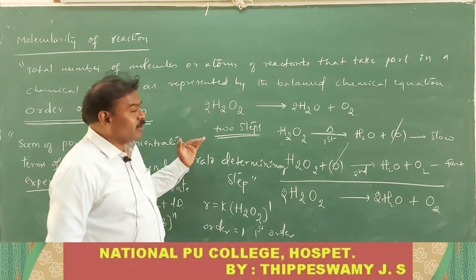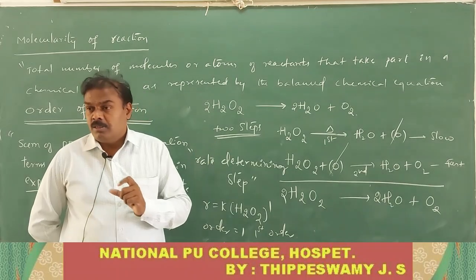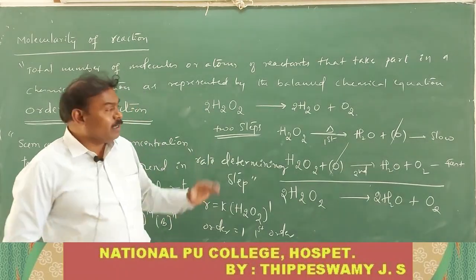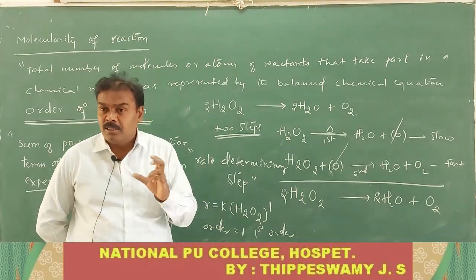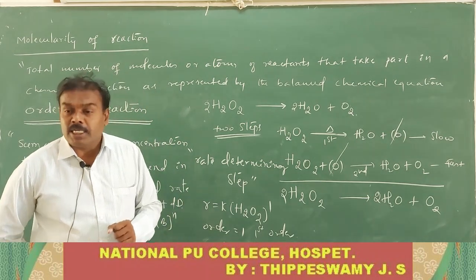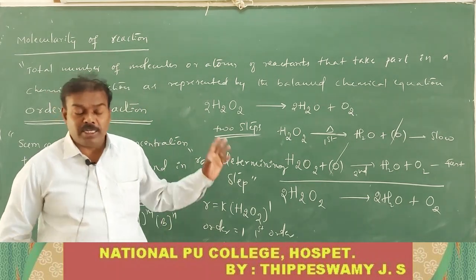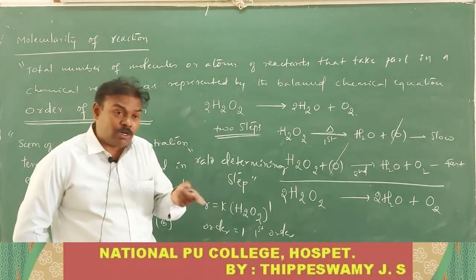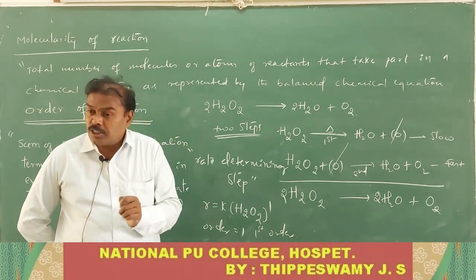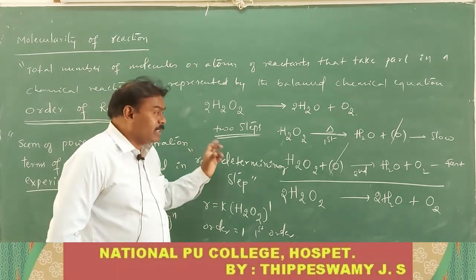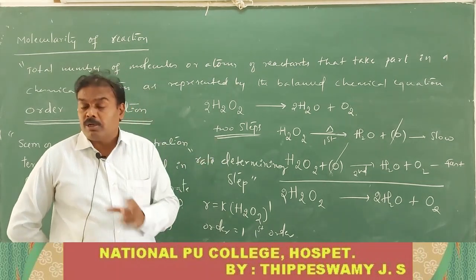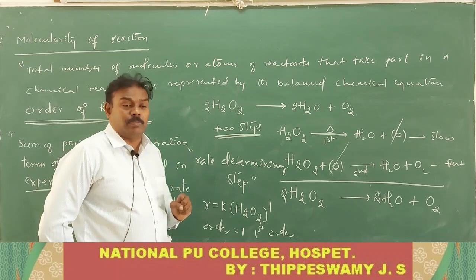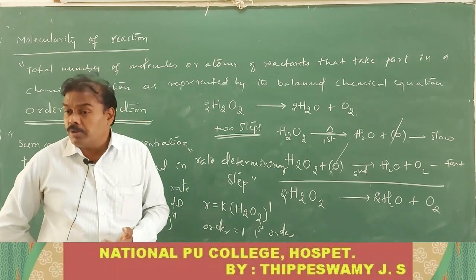In the case of complex reactions, the order of reaction is obtained from the slowest step of the reaction mechanism. The order of reaction is always obtained from the experimentally determined rate equation, but in the case of a complex reaction, the order of reaction depends upon the slowest step. The slowest step is the rate determining step. These points we should know about the order.